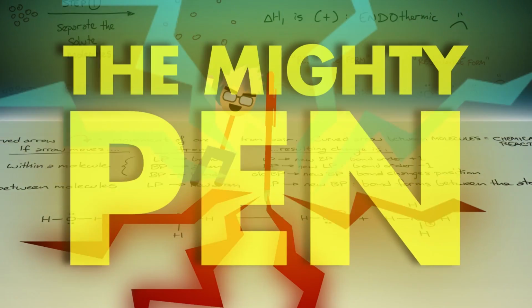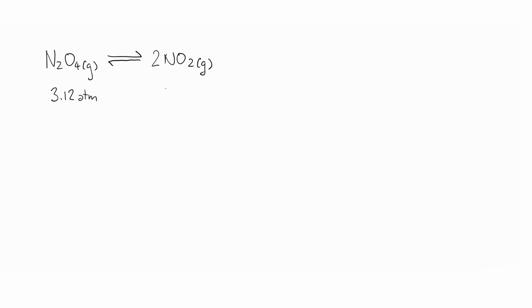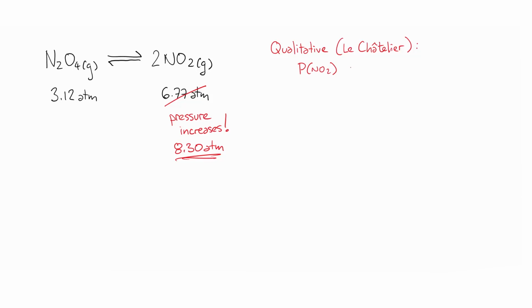Le Chatelier's principle is a good qualitative tool. It tells us that the equilibrium will shift to partially offset whatever change we make. So, if we increase the pressure of the NO2 product, the system shifts in the reverse direction, removing the products and making more reactants. The N2O4 pressure increases.